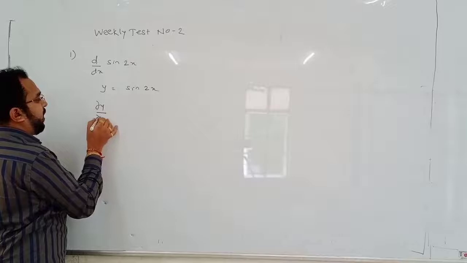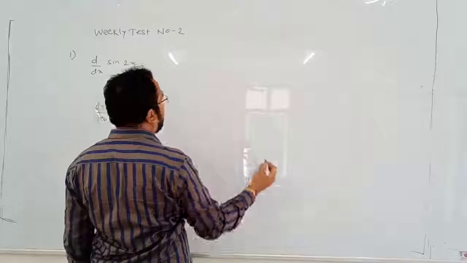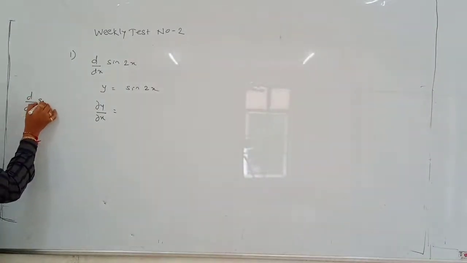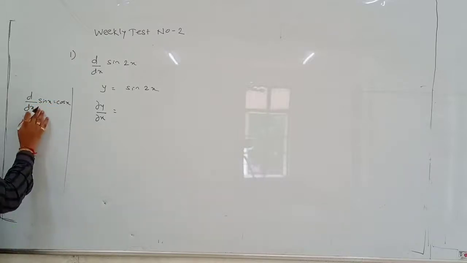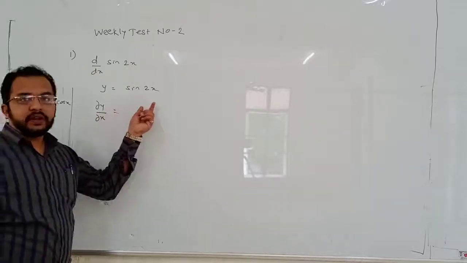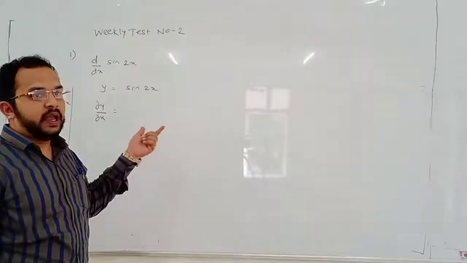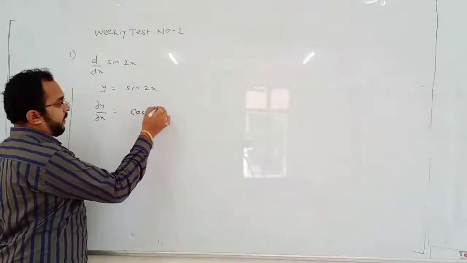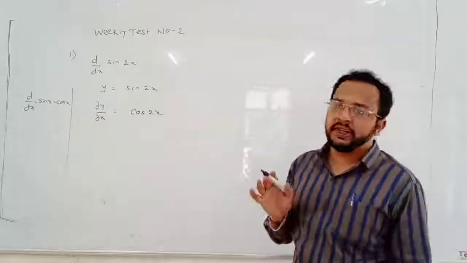So differentiation of y is dy by dx. What is the differentiation of sin something? Differentiation of sin something is cos something. Differentiation of sin x is cos x. So differentiation of sin 2x will be cos 2x, as per the rule, differentiation of sin something is cos something.